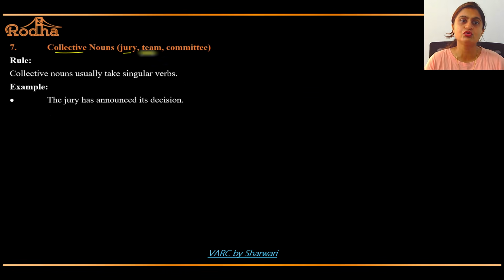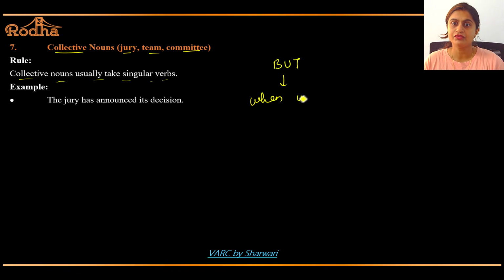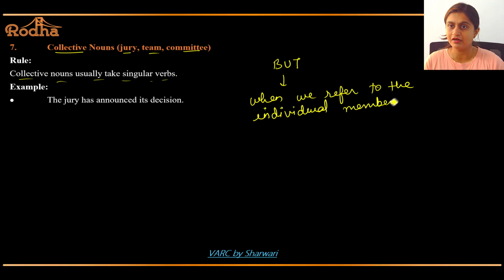Collective nouns: jury, team, committee. Now see, collective nouns usually take singular verbs. But when we refer to the individual members of that group, it can take a plural verb.